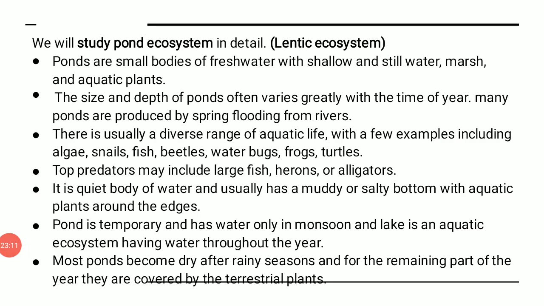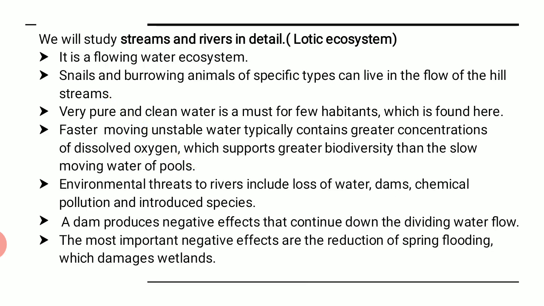Ponds are small bodies of fresh water with shallow and still water. This is about the lentic, which we have seen. We are going to study streams and rivers. So it is a flowing water ecosystem, we know this. Snails and burrowing animals of specific types can live in the flow of hill streams. We must have seen snails living there. Burrowing animals means those who burrow or dig the land and try to live there. Such kind of animals are found in such a running water ecosystem.